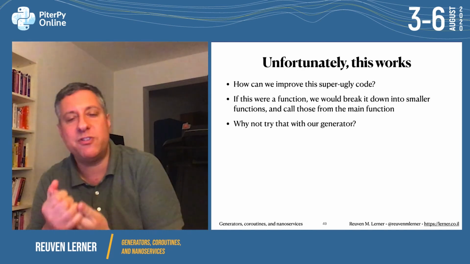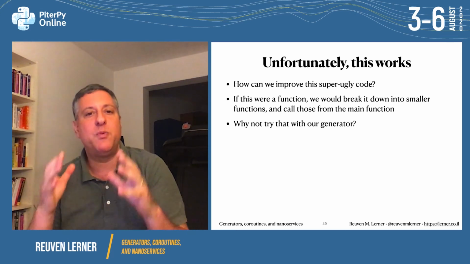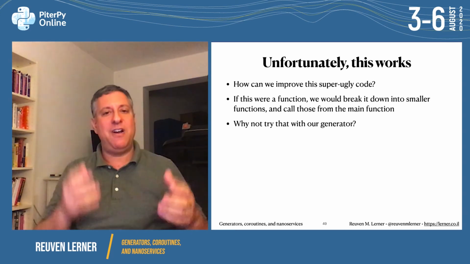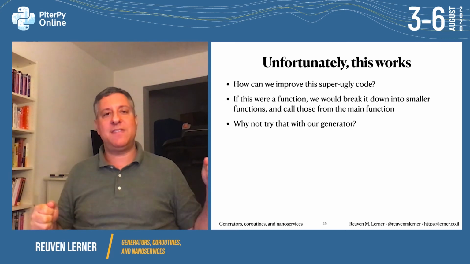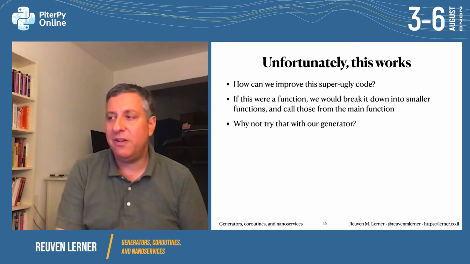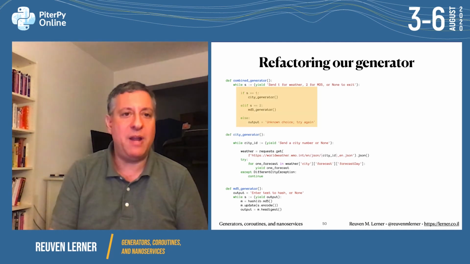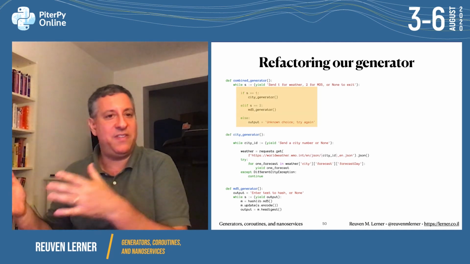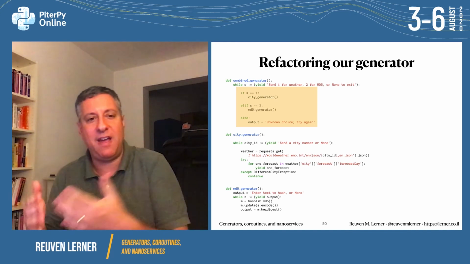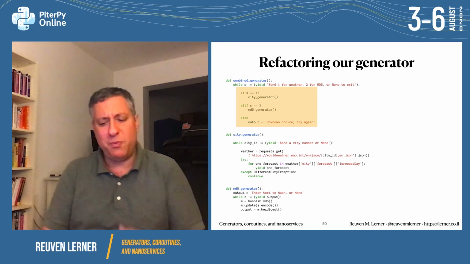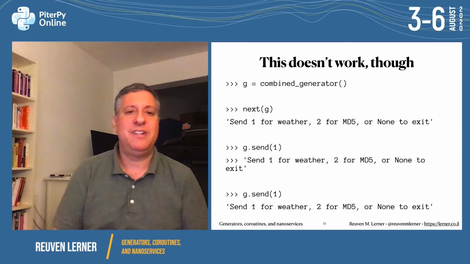And I say it's unfortunate because this code is super ugly and super convoluted. If it were a function, we would break it down into smaller pieces. Can we do that with our generator? Well, let's try. I'm going to have a combined generator here. And I'm going to say, if S is 1, run the city generator. If S is 2, run the MD5 generator. This should work, right? No.